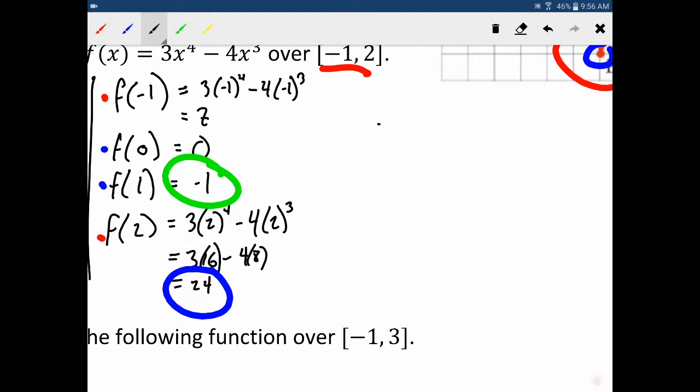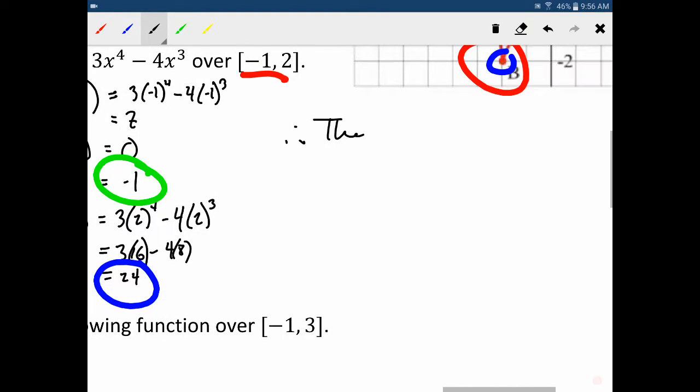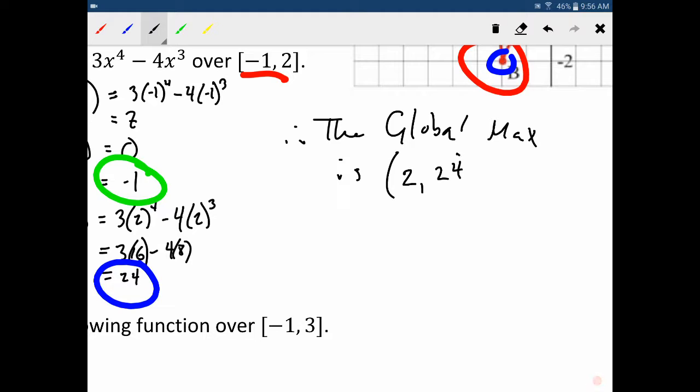So we can say, therefore, the global max is, and that was at, remember, you will need to give the coordinates here. So you have to give me the x value and you have to give me the y value.